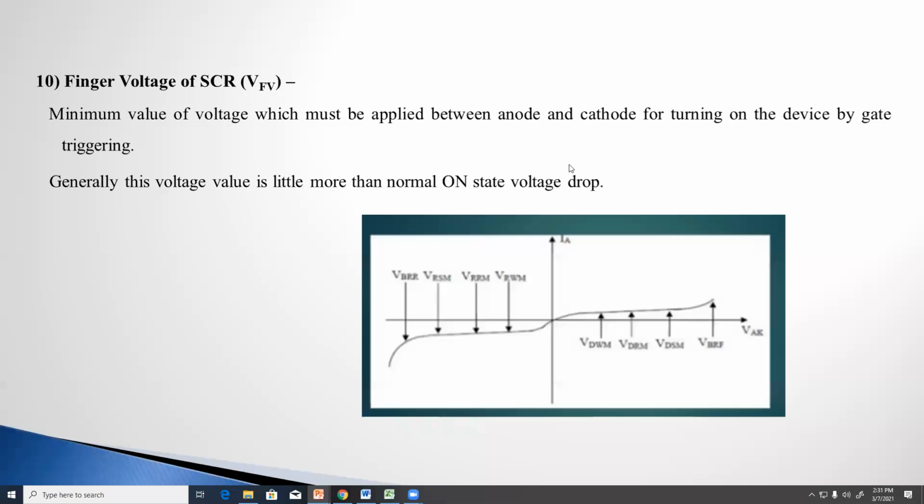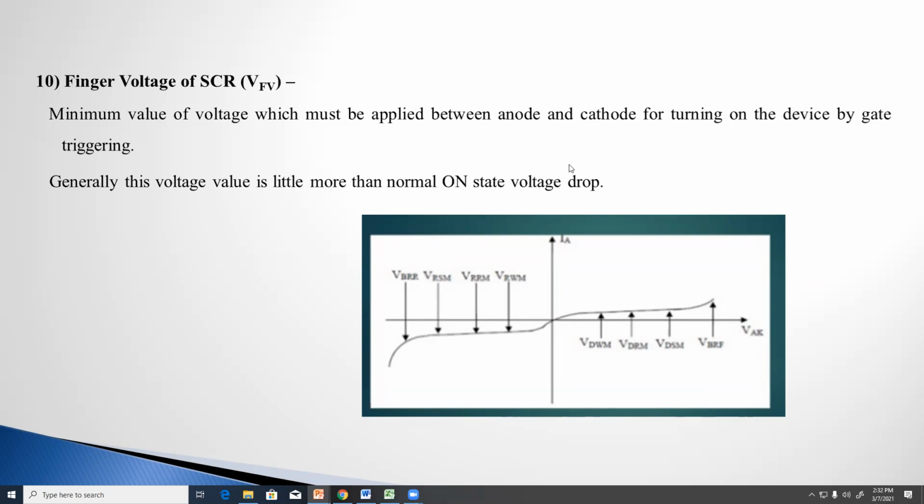So here also, if we apply less than the minimum voltage to the gate circuit, the thyristor will not be turned on. To turn on the thyristor, we need to apply a minimum amount of voltage to the gate circuit of the SCR. Then only the thyristor will be turned on.